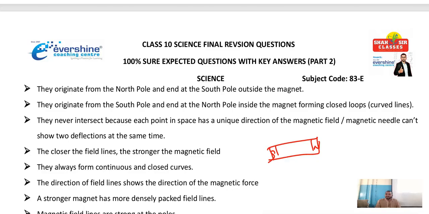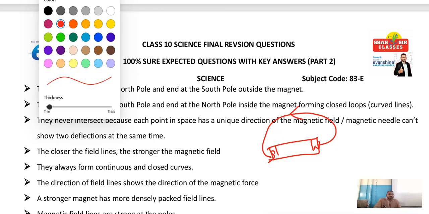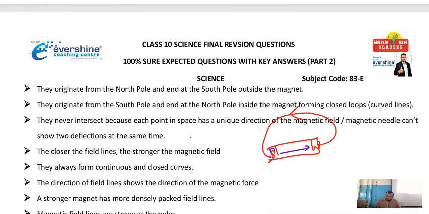Always the magnetic field lines move from north pole to south pole outside the magnet and south pole to north pole inside the magnet. And magnetic field lines are curved lines. And magnetic field lines never intersect each other. These three lines, can you see here? These never intersect each other.